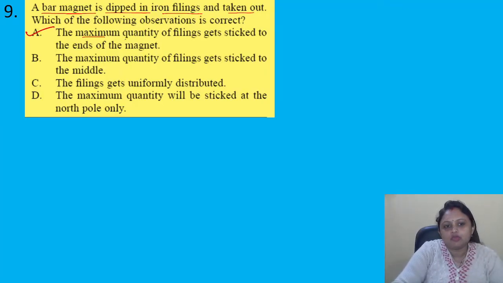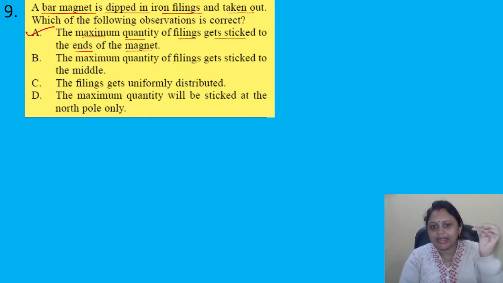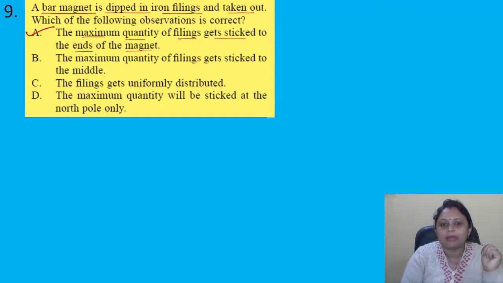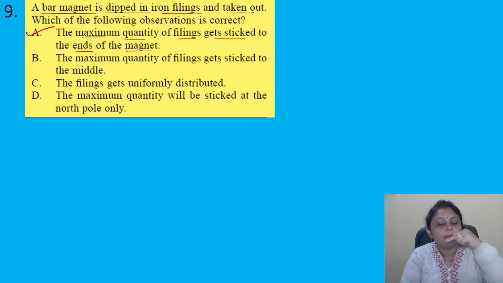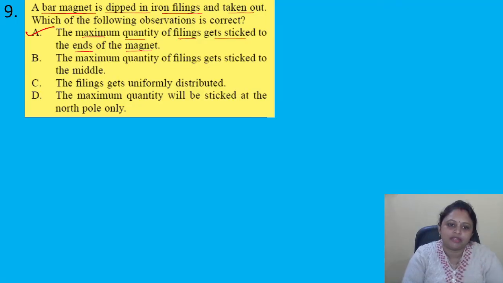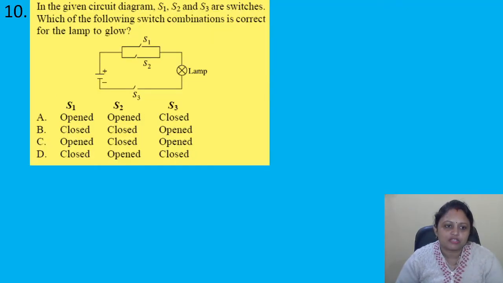The maximum quantity of the filings gets stuck to the ends of the magnet. Why? Because the ends of the magnet are more magnetic in nature compared to the middle portion of the magnet. That's why the maximum quantity of the iron filings will get stuck to the ends of the magnet. Okay, coming to the next question.